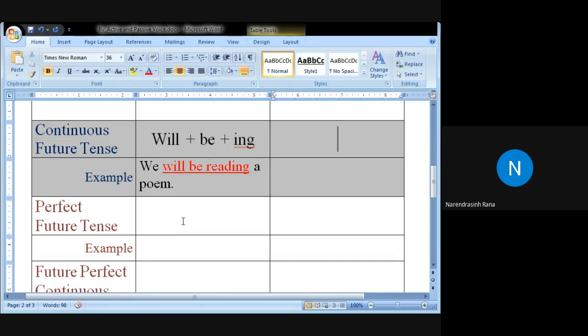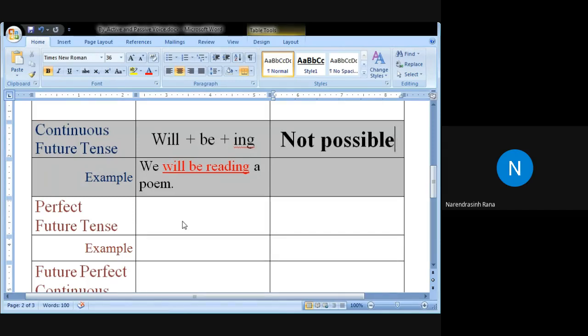So here, friends, take note of this point: in the continuous future tense, you tried well, I appreciate it, a passive sentence is not possible. Remember, any sentences which are in the continuous future tense and active voice are not converted into passive voice.